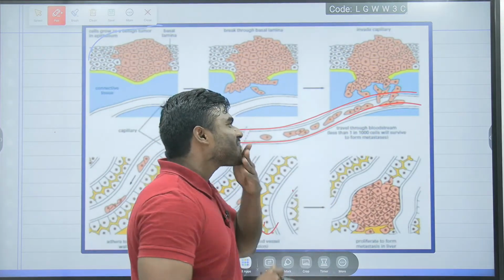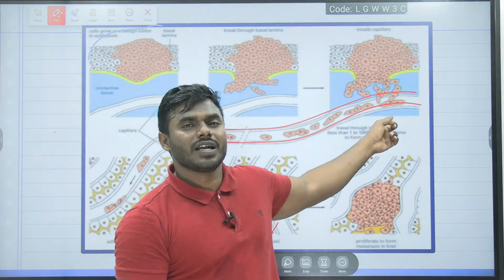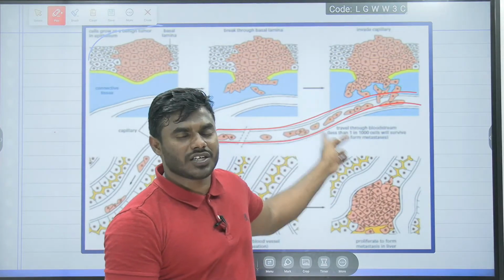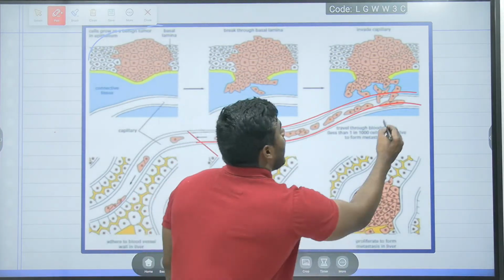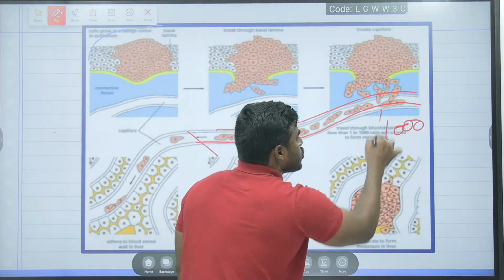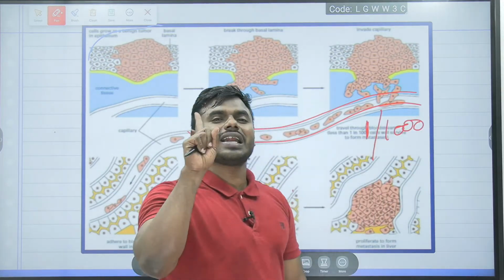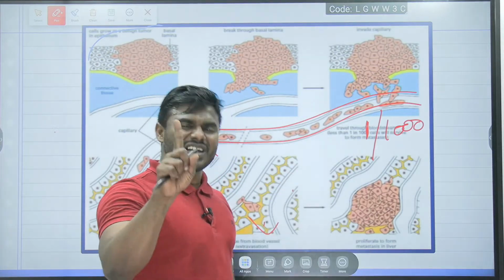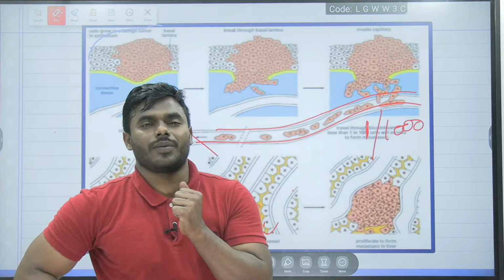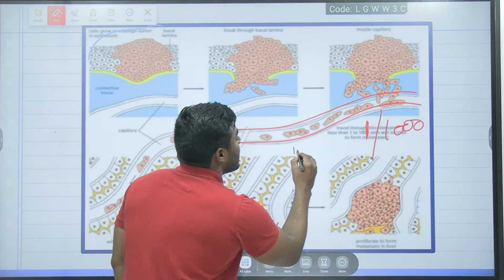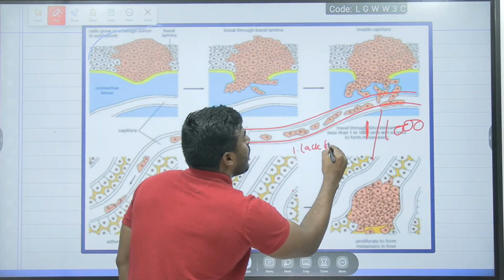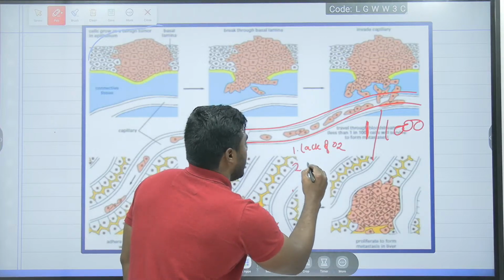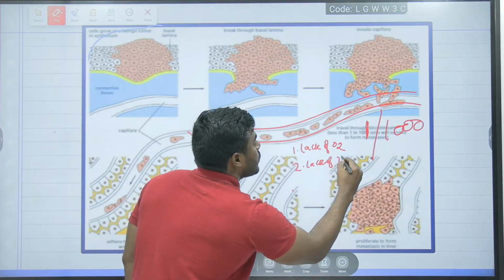Remember, whenever a cancer cell is moving via blood circulation, what I told all of you: out of 1,000 cells to move, only one cell can survive. Friends, out of 1,000 cells to move, only one cell can survive. What is the reason? The major reason is lack of oxygen and lack of nutrients.